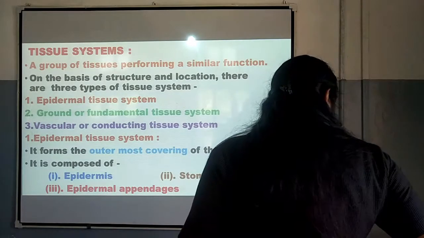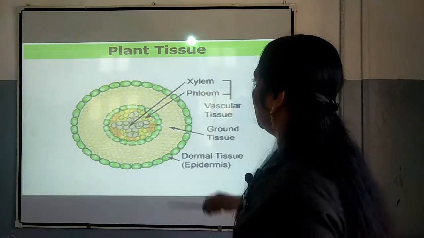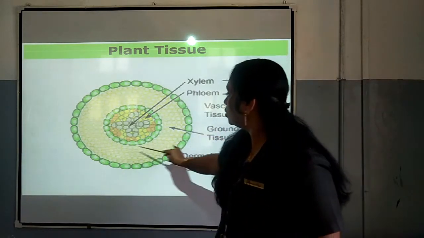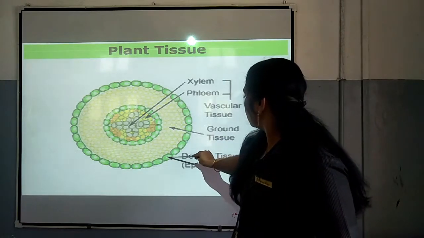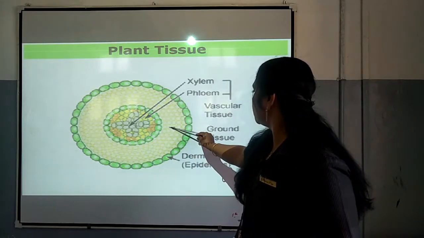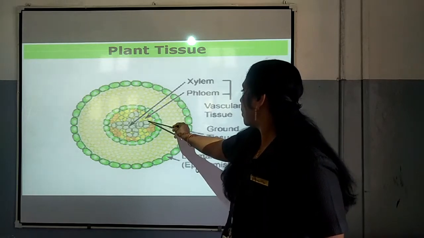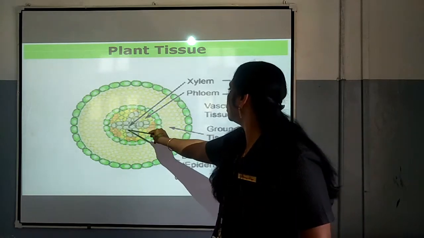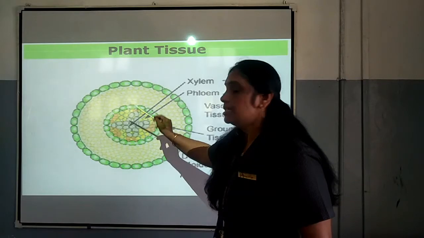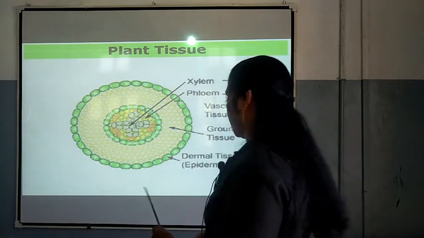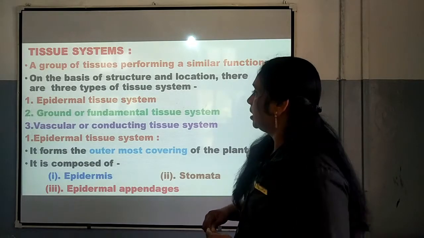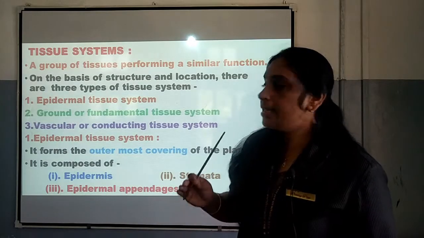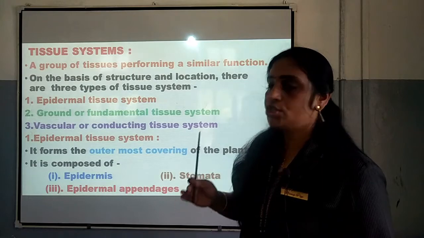You can see in the figure, this is the plant tissue, and this is the epidermal or dermal tissue system, this one is the ground tissue system, and this one is the vascular tissue system. In case of vascular tissue system we can see xylem and phloem. So, that is related to the 3 types of tissue system. Now, we are going to study in depth each tissue system.